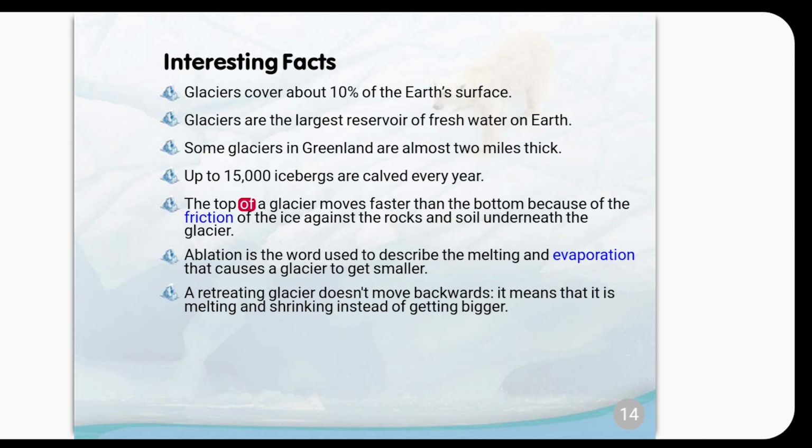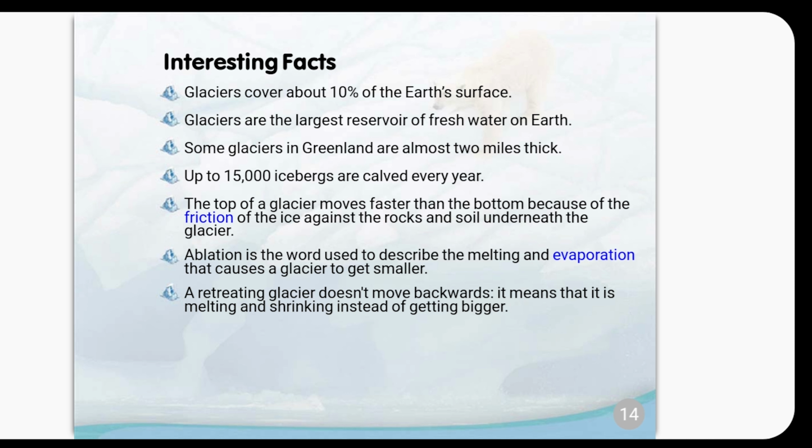The top of a glacier moves faster than the bottom because of the friction of the ice against the rocks and soil underneath the glacier. Ablation is the word used to describe the melting and evaporation that causes a glacier to get smaller. A retreating glacier doesn't move backwards. It means that it is melting and shrinking instead of getting bigger.